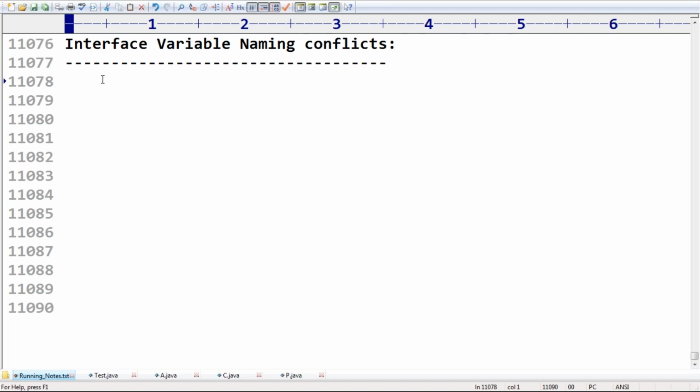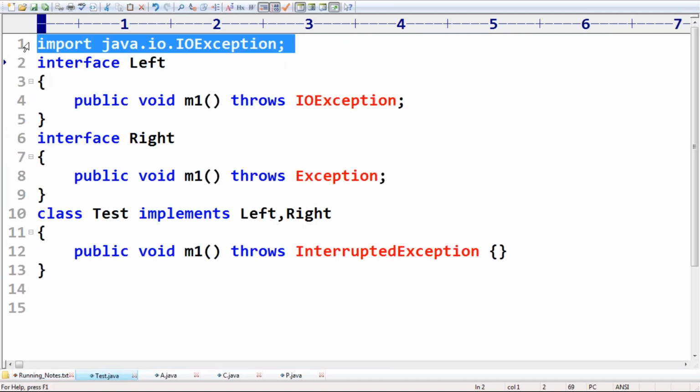Now observe carefully the next important point: interface variable naming conflicts. What is the meaning of variable naming conflicts? Very simple, sir. Two interfaces can contain a variable with the same name. Say two interfaces are there.